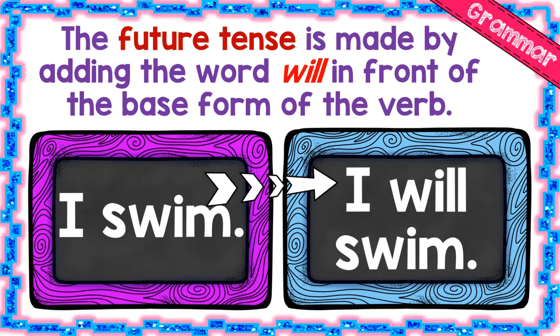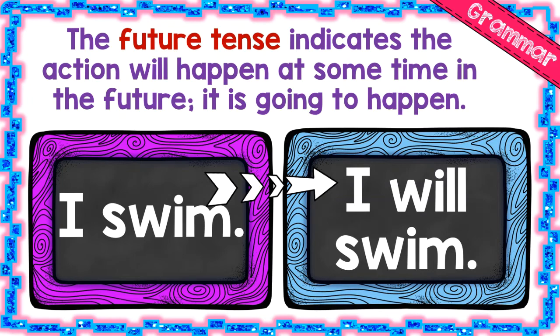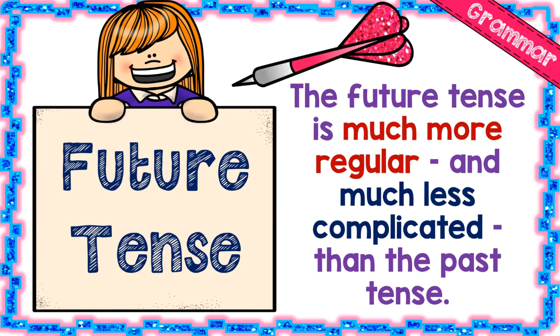So the future tense is made by adding the word will in front of the base form of the verb. So for example, I swim. That is present tense. To change that, I would just say I will swim. So I would just add that will. The future tense shows the action that will happen at some time in the future. It is going to happen. It has not happened yet. So the future tense is much more regular and much less complicated than the past tense.